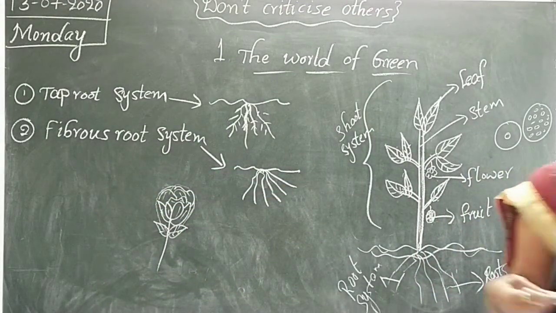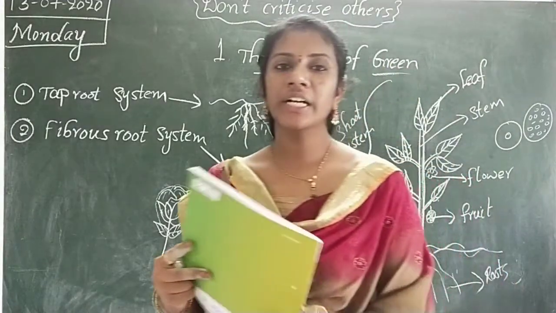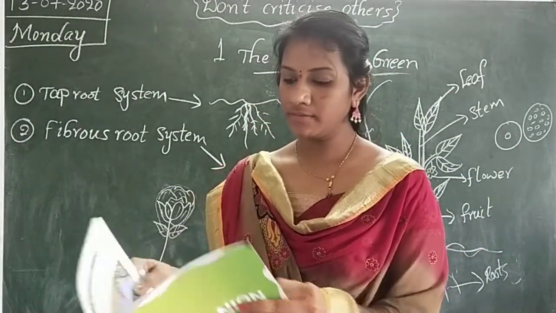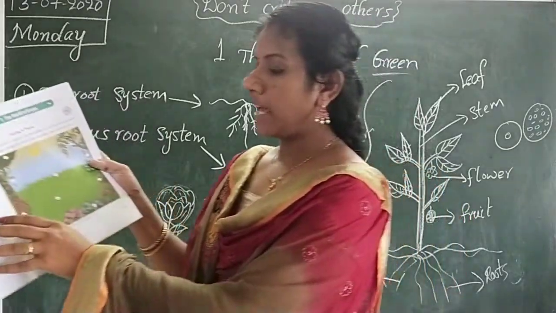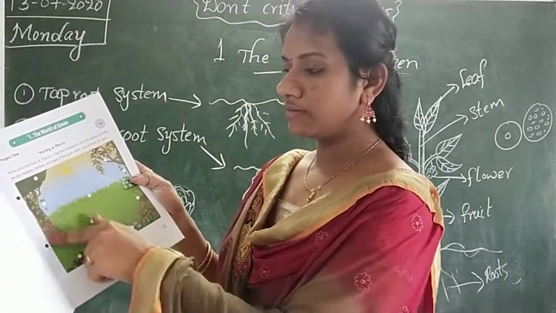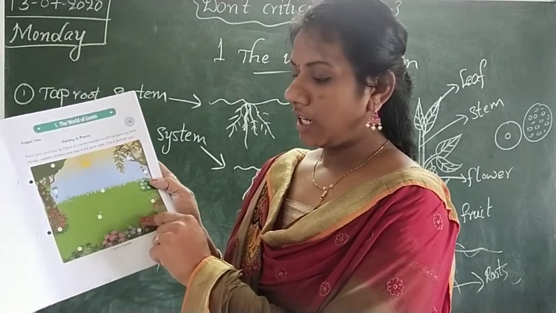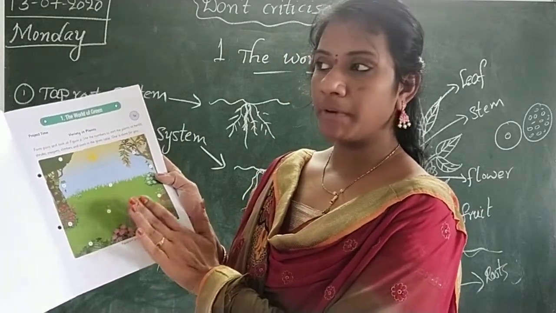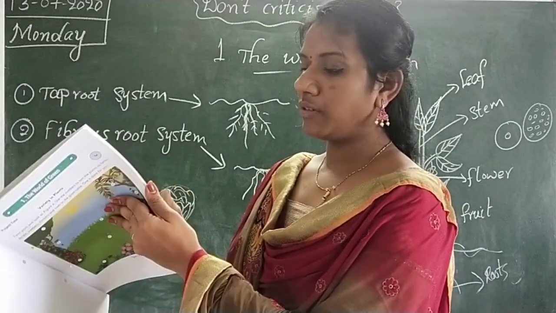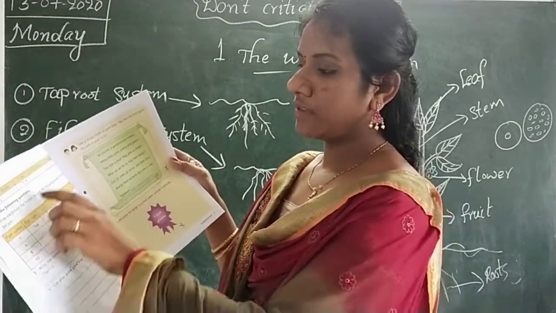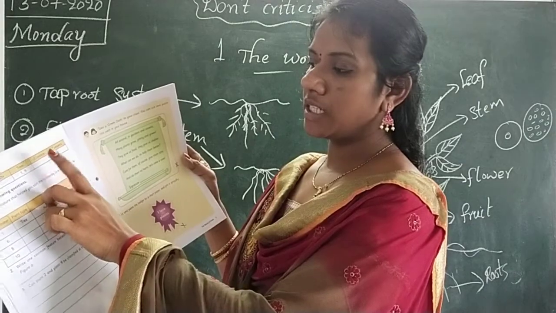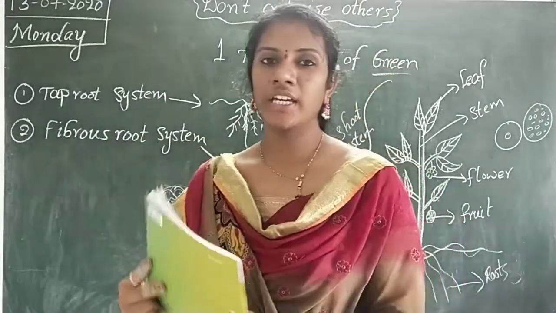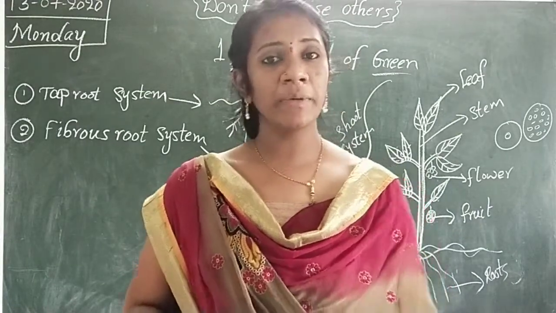In this chapter, you have one project work. Did you complete this? If you are completing it, you have to upload this page. See, variety in plants. Here they have given numbering. First you have to observe what plants there are, what types of plants they are, and you have to write on the next page: herbs, shrubs, trees, climbers, creepers. Okay children, did you complete this? Okay. Bye children. Next we will meet in another session.